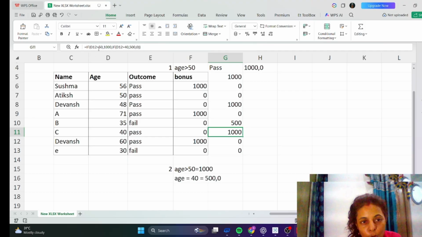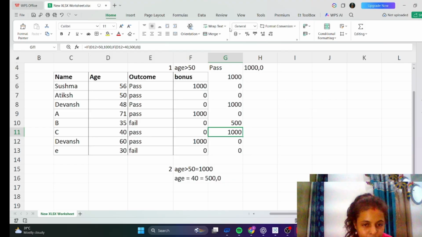When we use more than one IF function in one formula, that is called a nested IF, and we have to apply it like this: if the condition is greater than, then he will get this, and again an IF function, and then the formula will be like that, then he will get this, and others will get zero. So that is how it happens. It is called the nested IF formula.